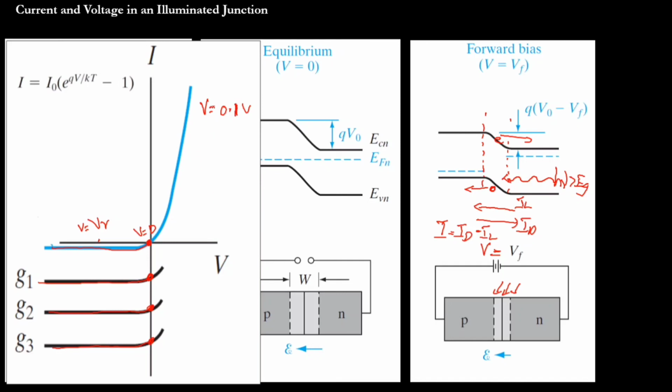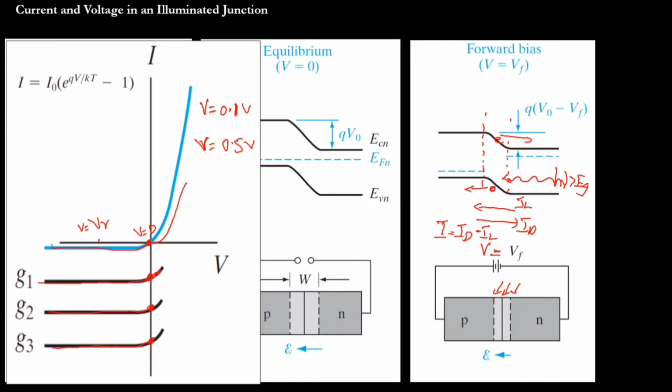A small forward bias is applied, but negative current will be there. I increase this voltage to 0.5. Still there is no current flow, but the negative current will be there.